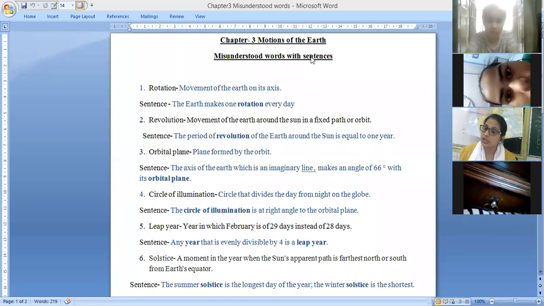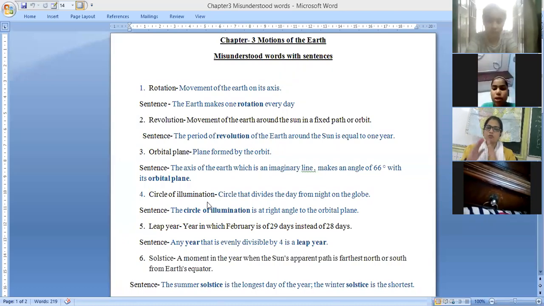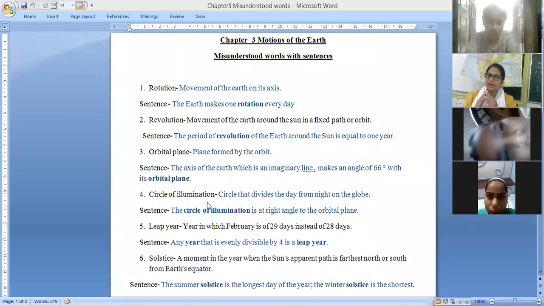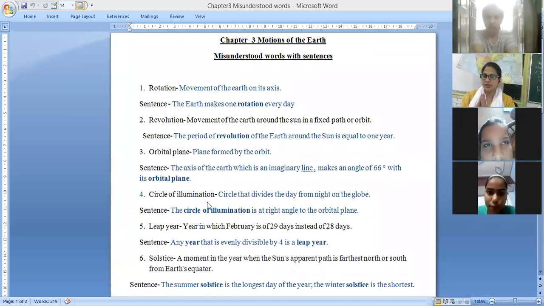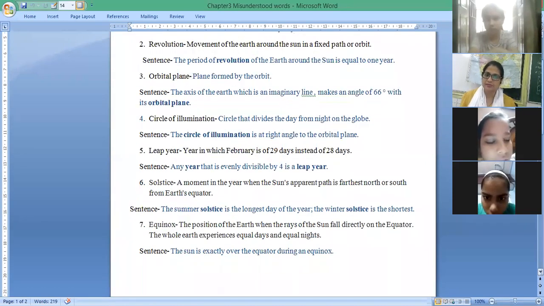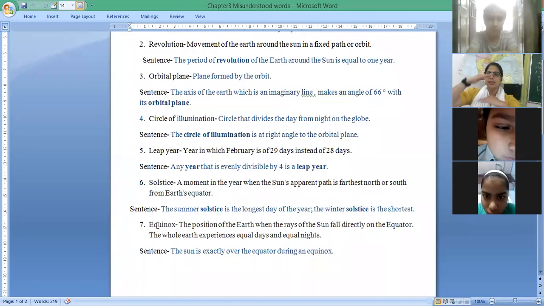The next one is the solstice. The moment in the year when the sun's apparent path is the farthest north or south from the Earth's equator is known as solstice. I will show you through a diagram. And equinox means equal.